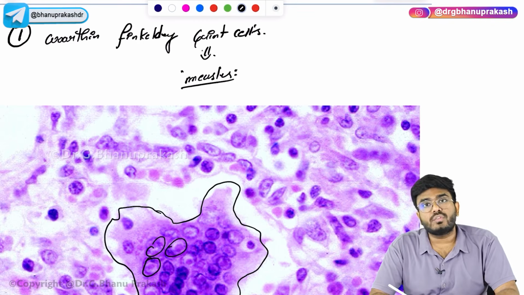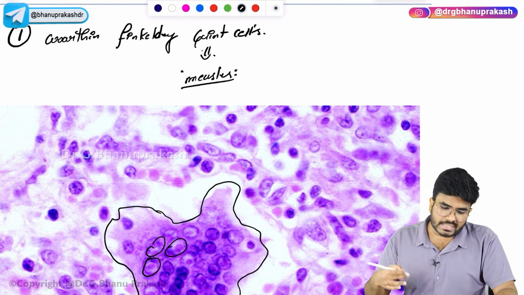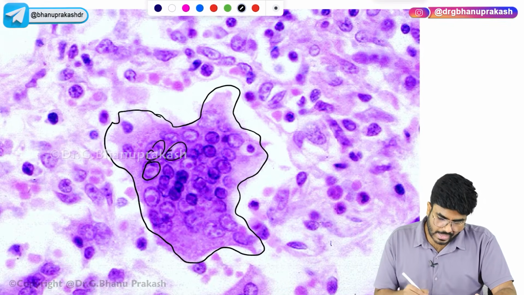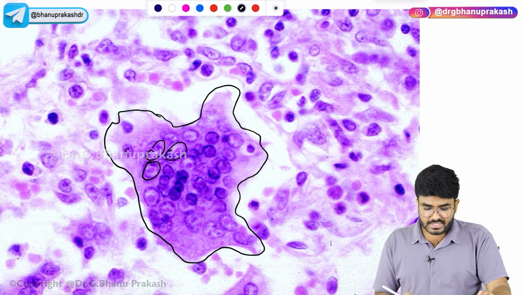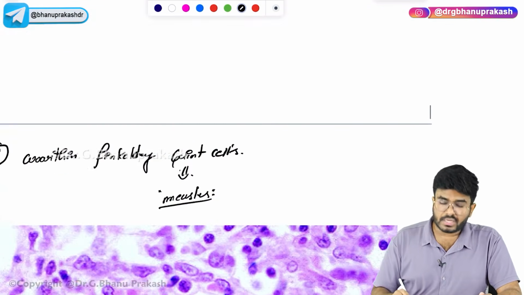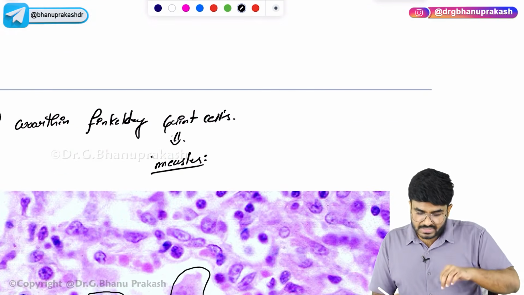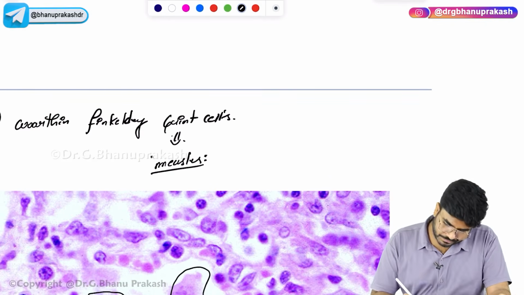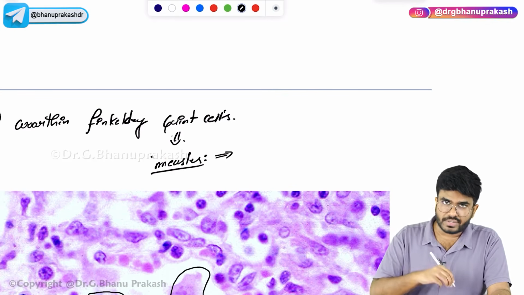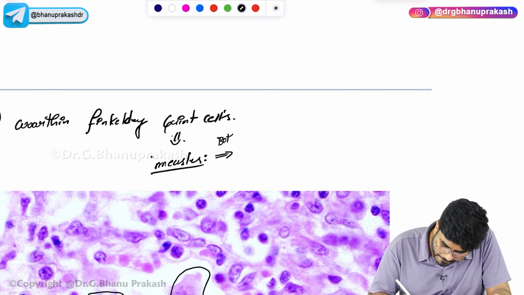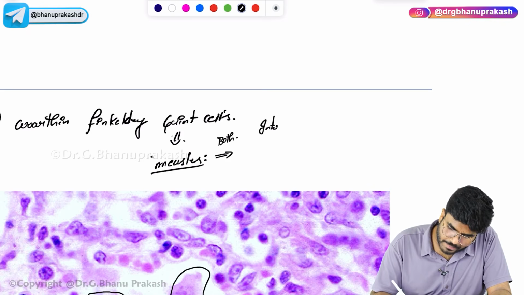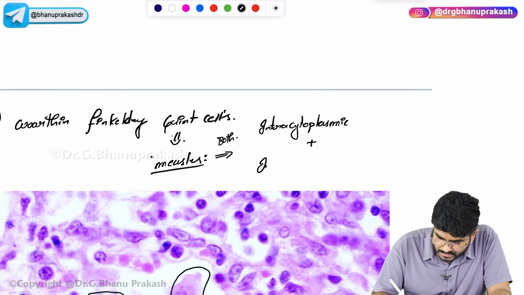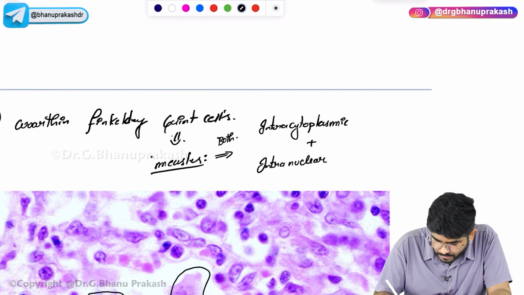See, in measles, what exactly are you seeing here? There are intracytoplasmic as well as intranuclear inclusions. Both within the cytoplasm as well as within the nucleus, you can see the inclusions. Why this is important, later you will understand. In measles, you will see both intracytoplasmic as well as intranuclear inclusions in these Warthin-Finkeldey giant cells.